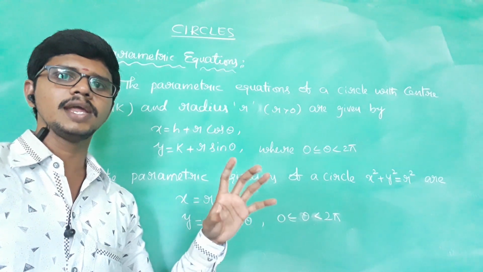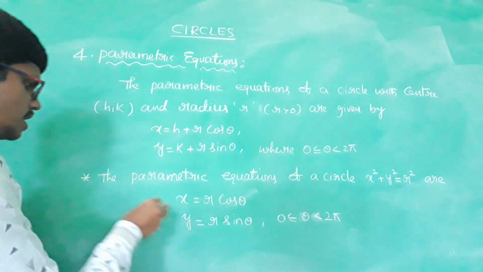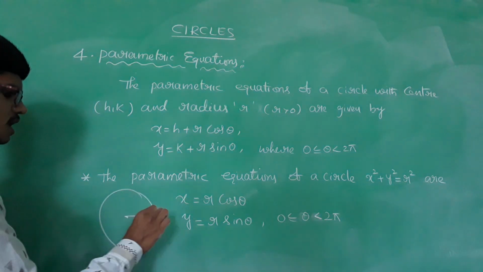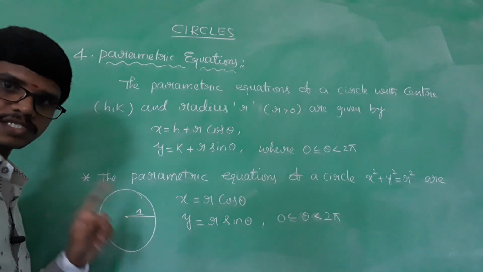And one more thing: the circle with radius 1 is called the unit circle. Remember, the circle with radius 1 is called the unit circle.